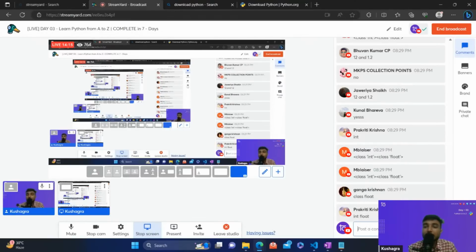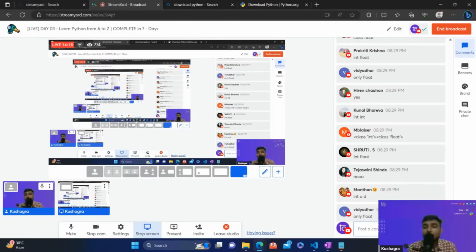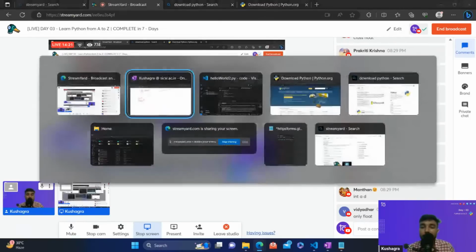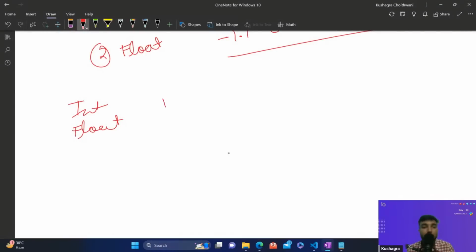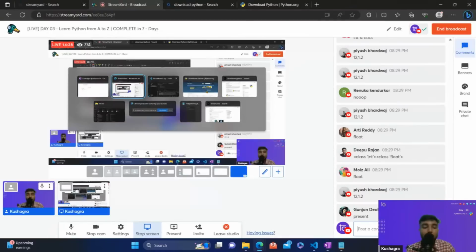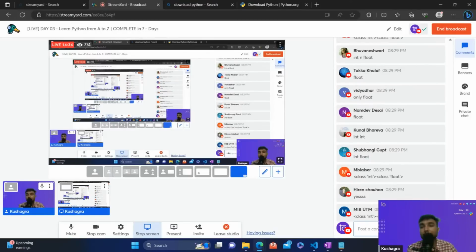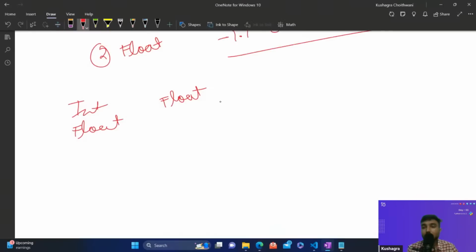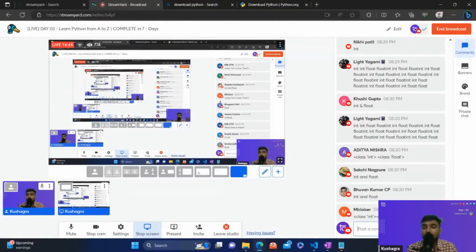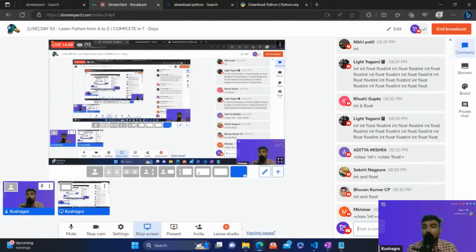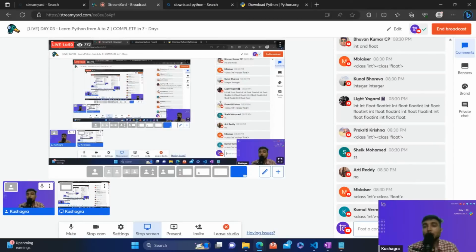So all are saying integer and float. Some are saying only float. Okay, let's add float as the second condition. Is there anyone who is saying only integer? Okay, let's add integer. Any other possibility that you might be thinking?